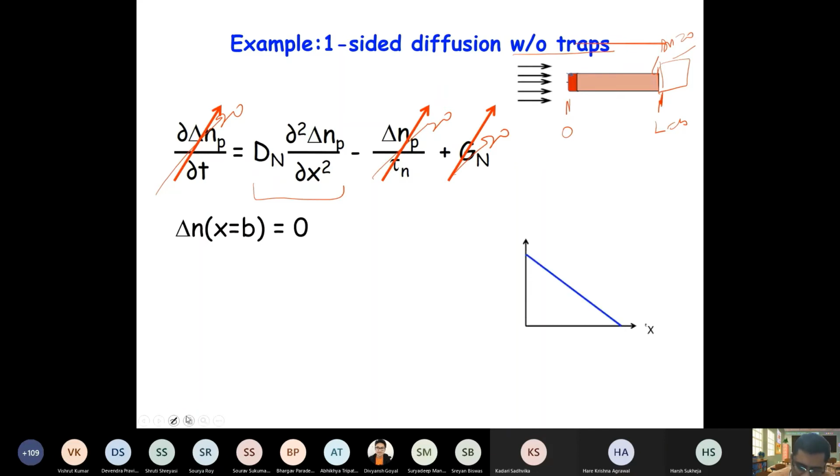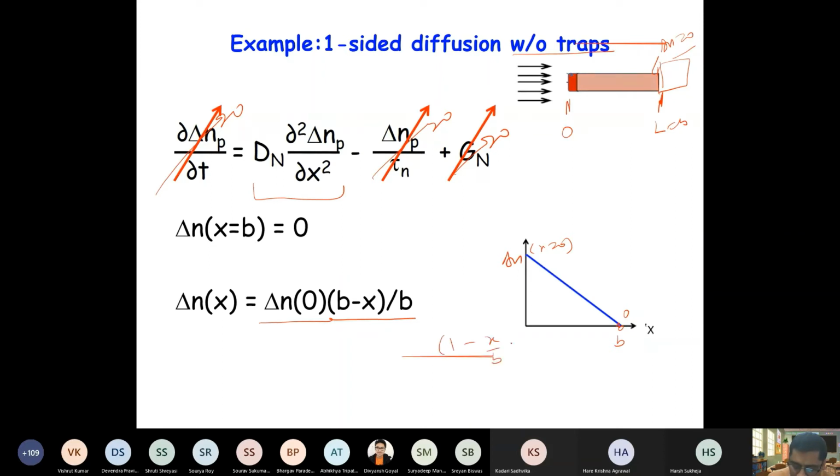So your simple equation will look like delta n at x equal to 0 times, and at x equal to b, delta n is 0, so it's just a linear line. This is basically 1 minus x over b.